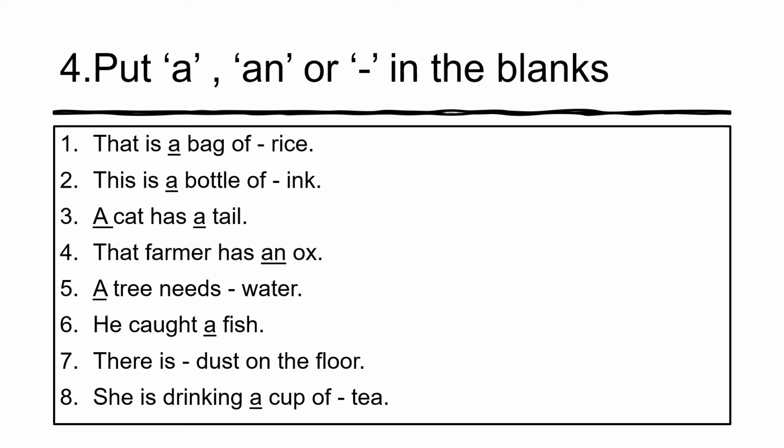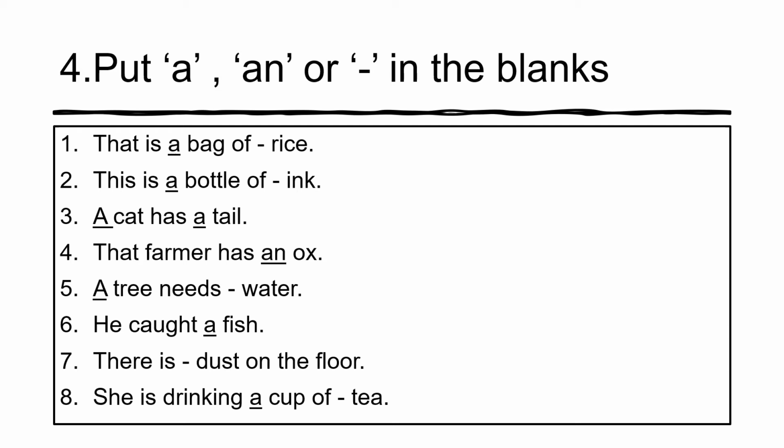Number six, he caught a fish. How many fish? Only one fish, so a fish. Number seven, there is dust on the floor. What is the meaning of dust? Abu. Can you count it or not? Yes, you cannot count. So you cannot put a and you cannot put an there. So you should put a dash. There is dust on the floor.